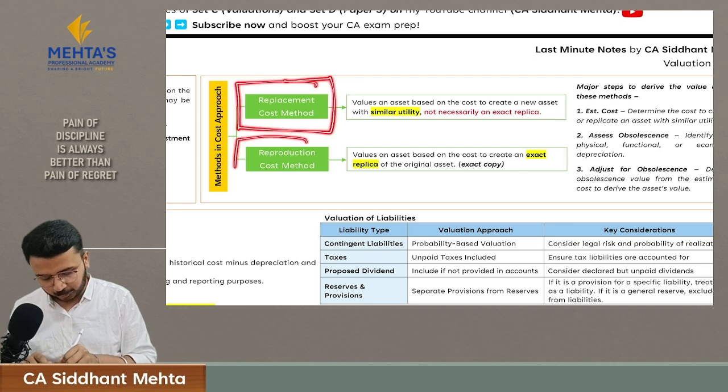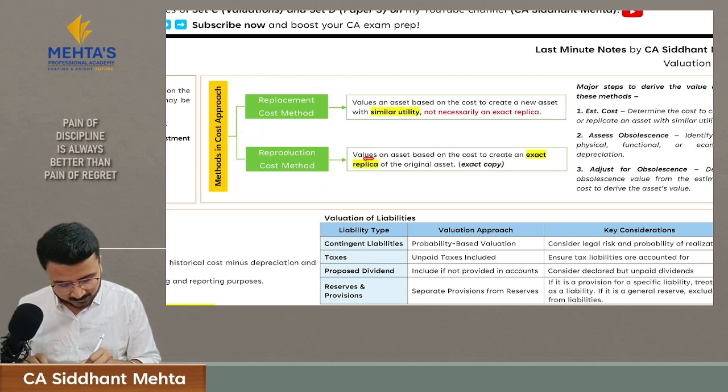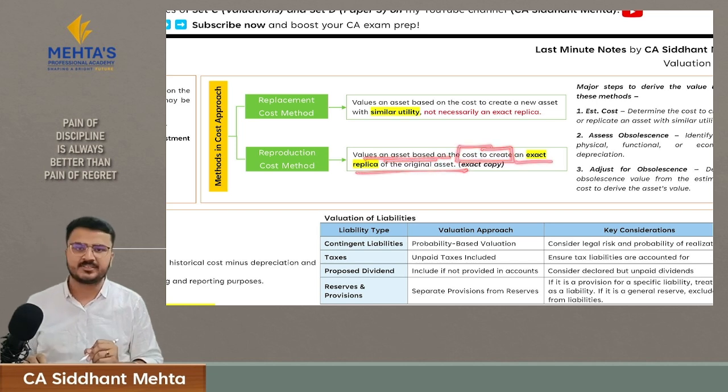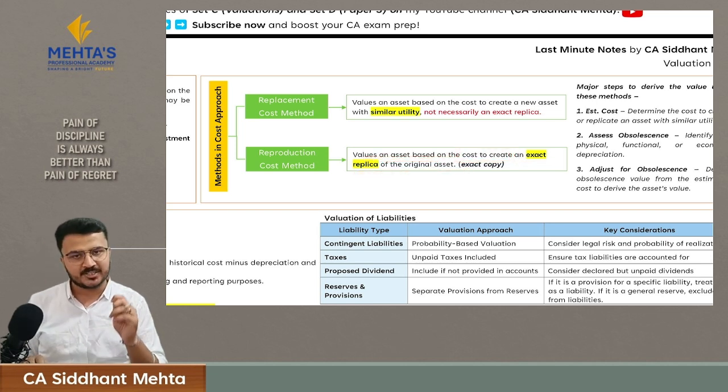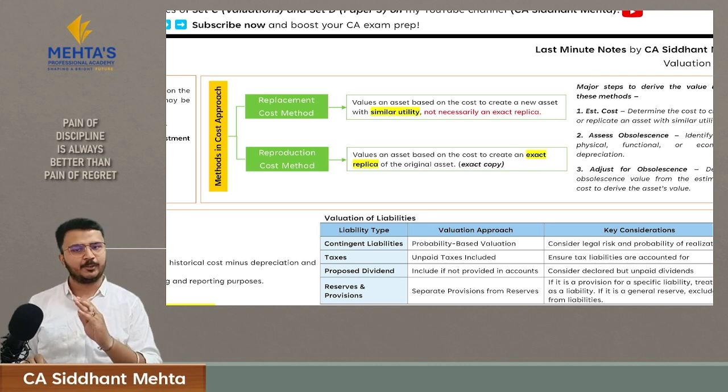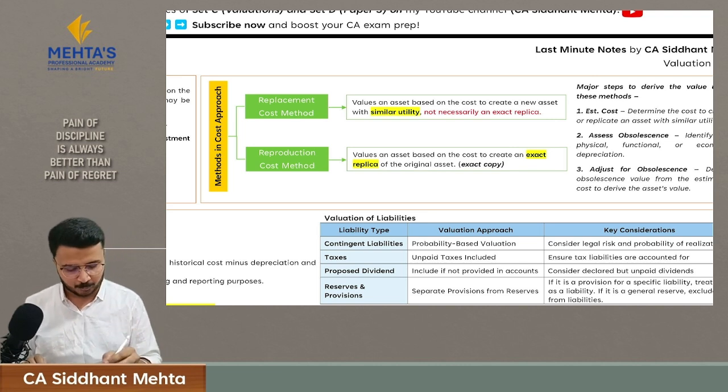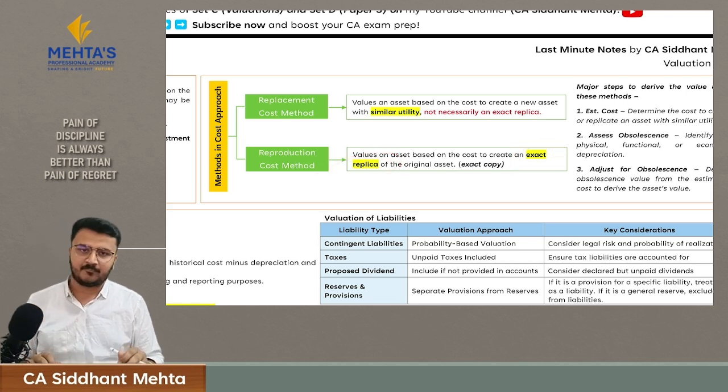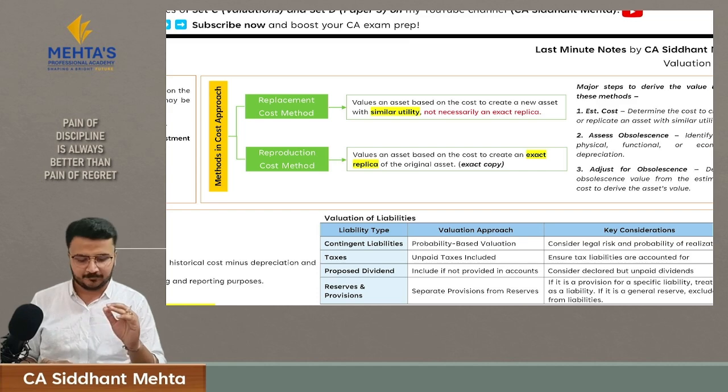And what is the reproduction cost method? Here you value your asset based upon cost to create an exact replica of the original asset. So if I want to value an HP laptop, I have to consider the HP laptop only and not any other company's laptop, because I want to create an asset which is an exact replica. Hence, I will consider the HP laptop only.